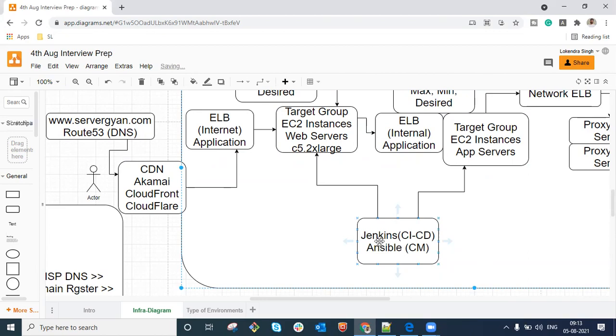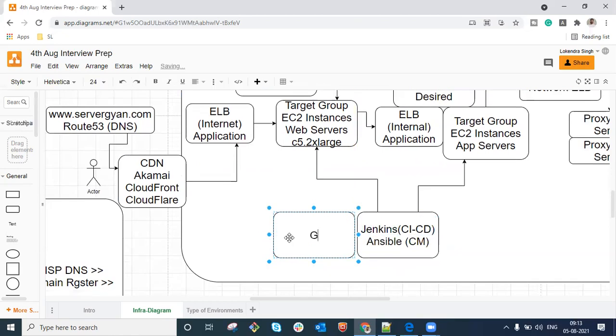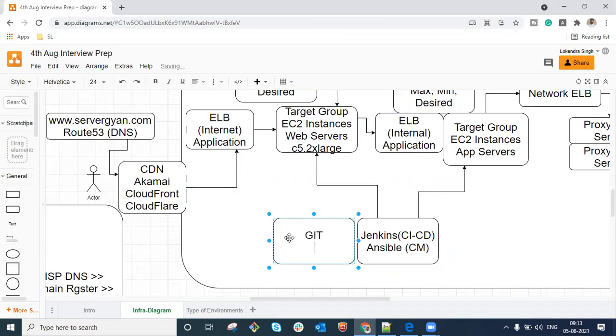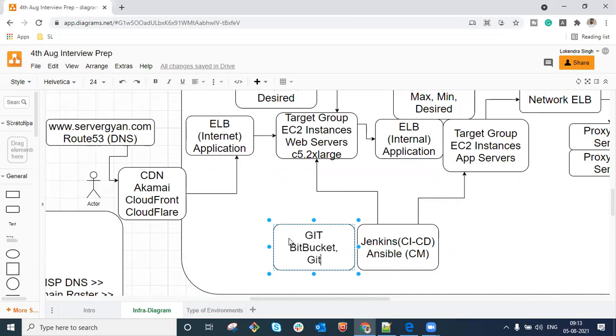Moreover, if someone asks you, where do you store your source code? So guys, you can talk about the component known as Bitbucket or Git. For Git, you can give some names, maybe Bitbucket, maybe GitHub, maybe GitLab, and any other name you can define.